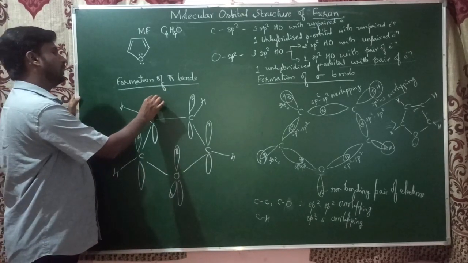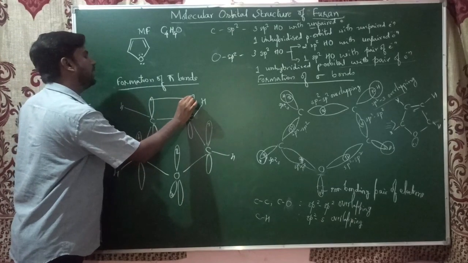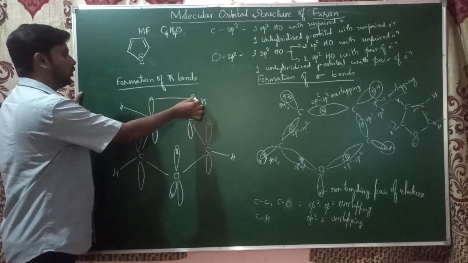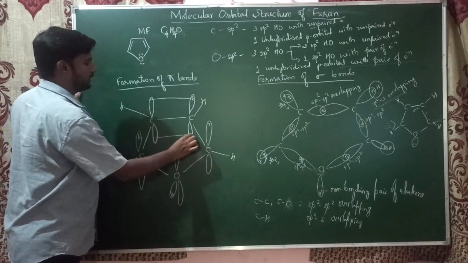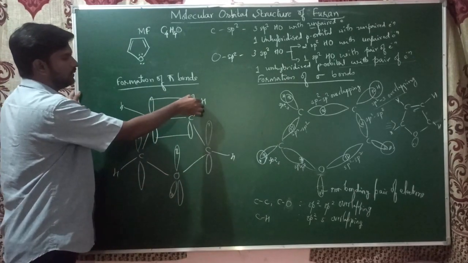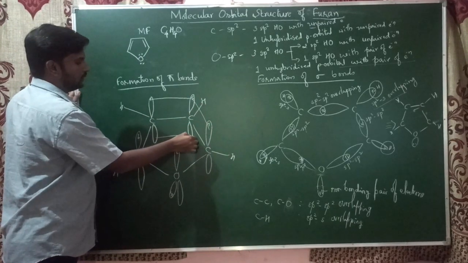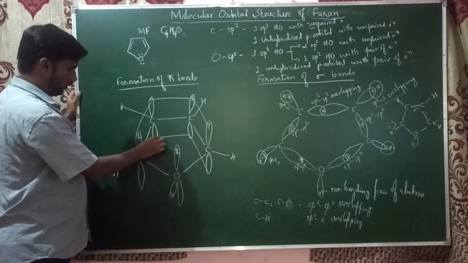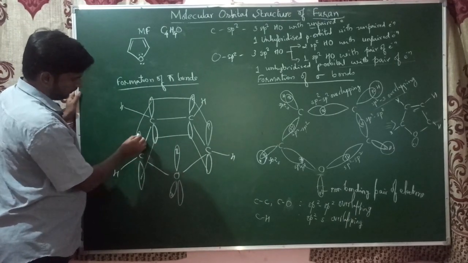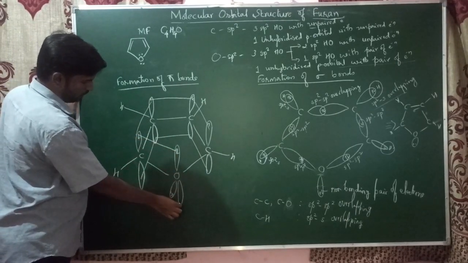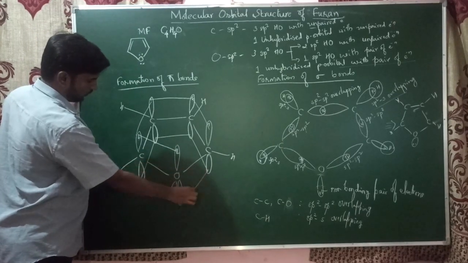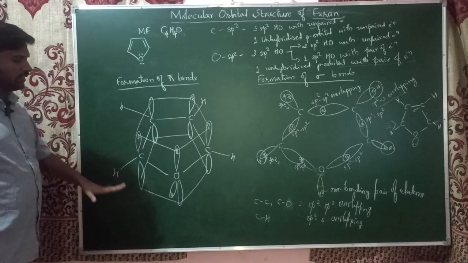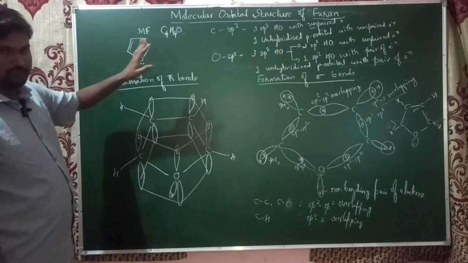These orbitals now show sideways or lateral overlapping. The upper lobe overlaps laterally with the upper lobe, and the lower lobe with the lower lobe, here and here also. This is the final molecular orbital structure of furan.